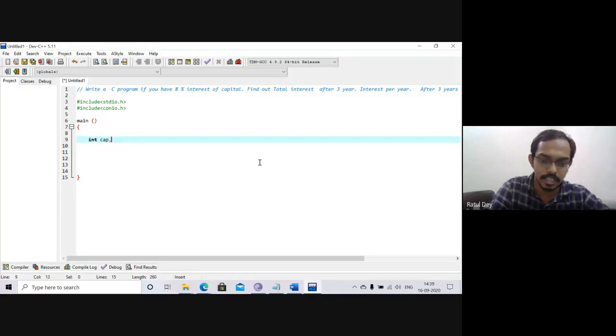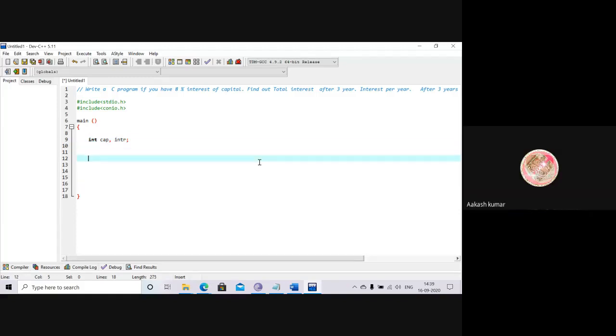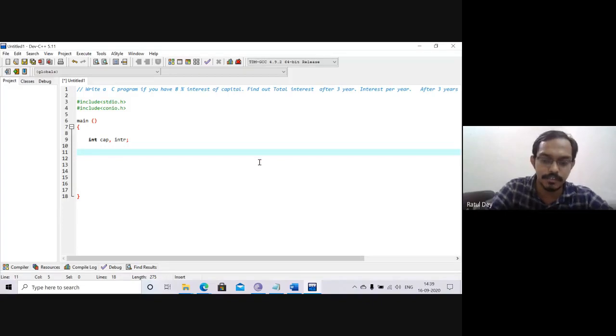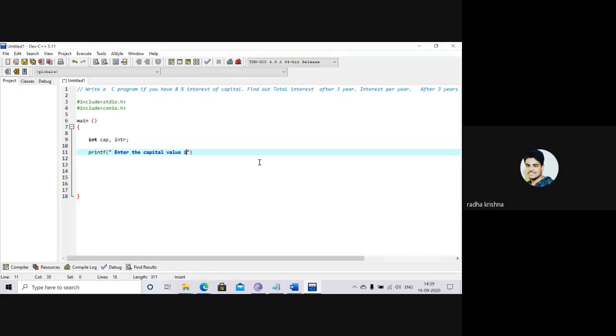I will just write it as intr, interest. Is it clear? Yes, sir. Now, how can we find the 8% interest? At the very first, we write the printf, taking the value of the capital. Within the bracket, we write: enter the capital value in rupees.